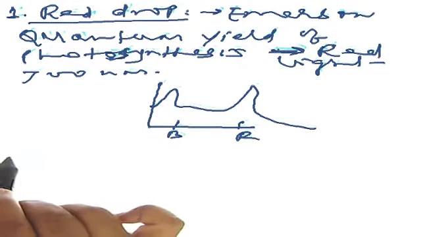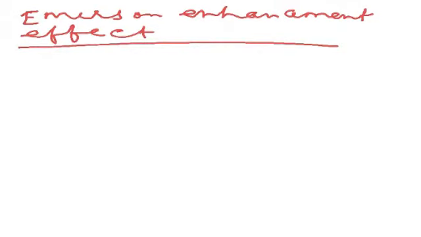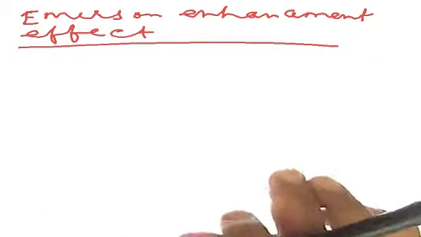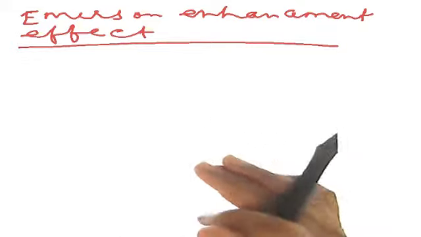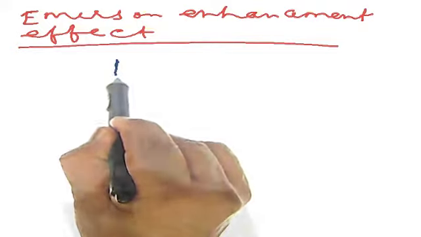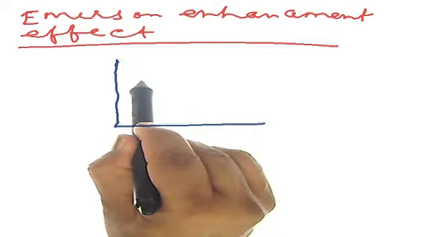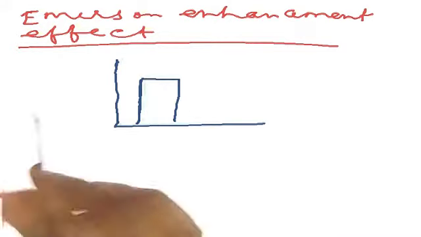Now I am going to explain the Emerson enhancement effect. Emerson and his co-workers later on found that the quantum yield of ineffective far red light becomes fully efficient if it is supplemented with shorter wavelength of light. First, they determined the quantum yield of photosynthesis by using shorter wavelength of light and longer wavelength of light separately. This is the quantum yield.